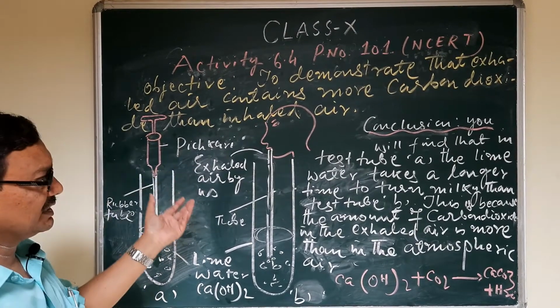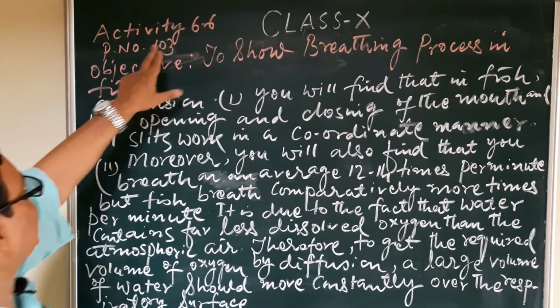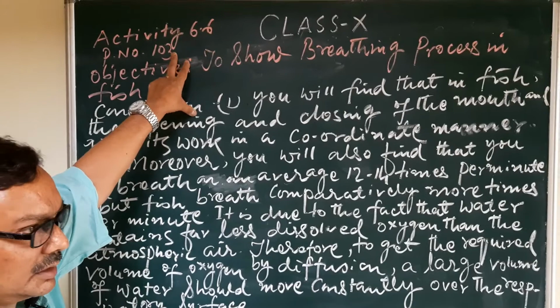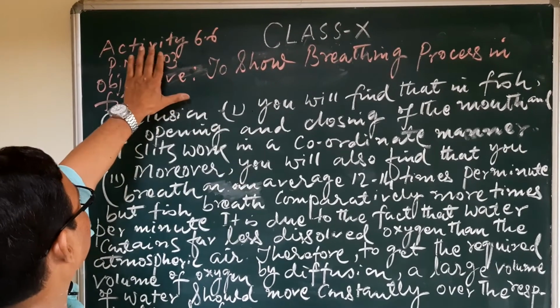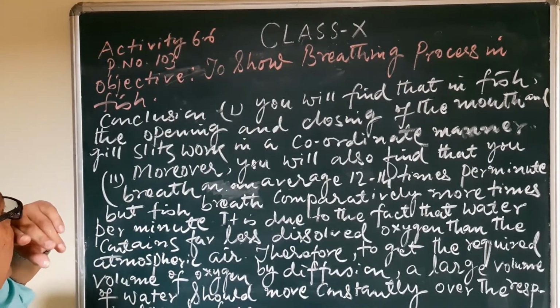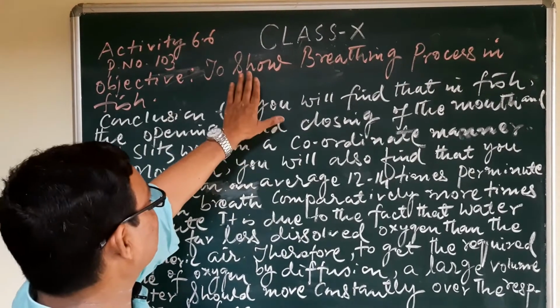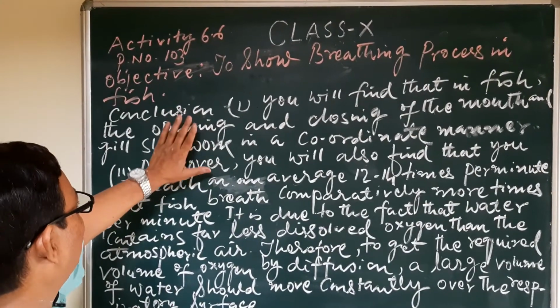And now let us see the second activity. It is the second activity which is included for today's discussion, activity 6.6, page number 103. Here, to show the breathing process, that means the rate of breathing in fish.